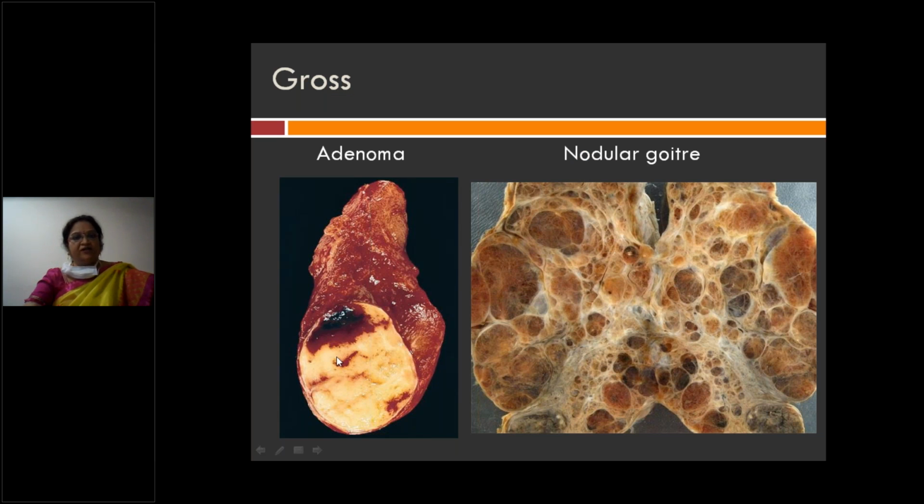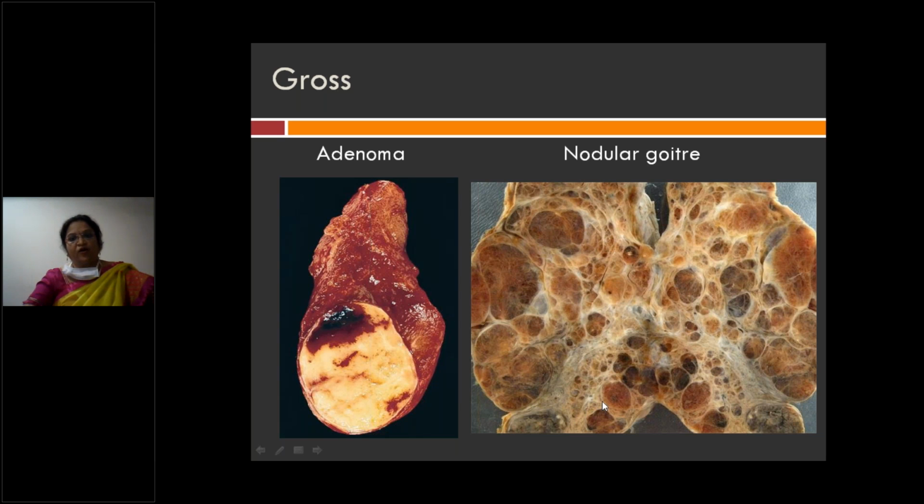When you cut the thyroid, the morphology of the gross thyroid is important. How do you identify adenoma in case of thyroid? You can see that this is an adenoma of thyroid, which is a well encapsulated gray white tumor. This is the capsule, and it is a well encapsulated gray white lesion. So this is an adenoma, a gray white single lesion which is well encapsulated.